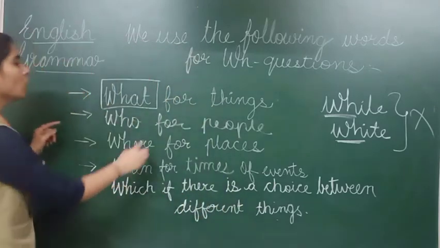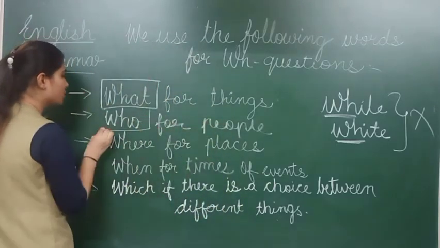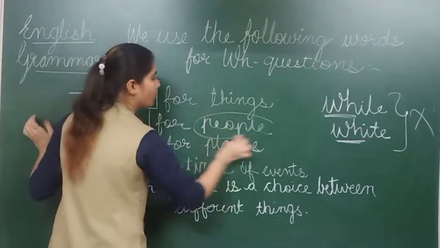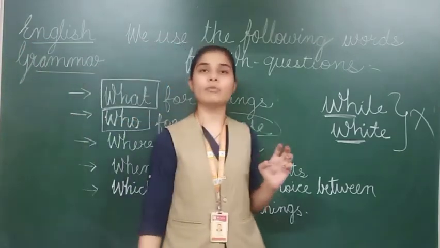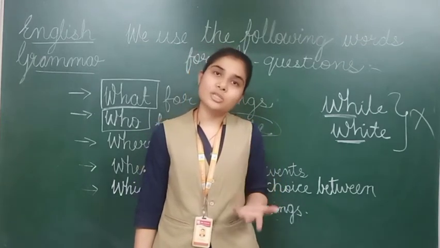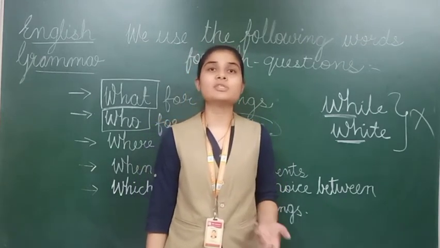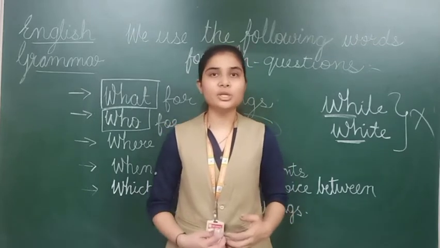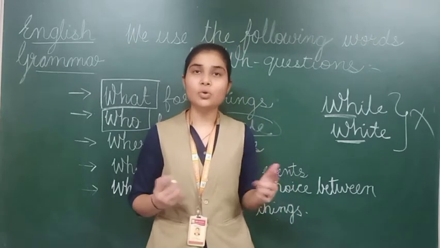Next, see, who, for people. We are using this word who. Who, for people. It means when I want to talk about any person, and I want to ask particularly about that person, what will I say? Who. Suppose the question is, who is dancing? Who is dancing?